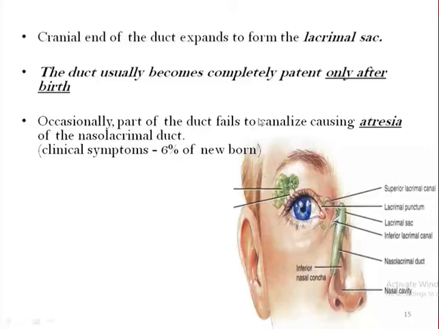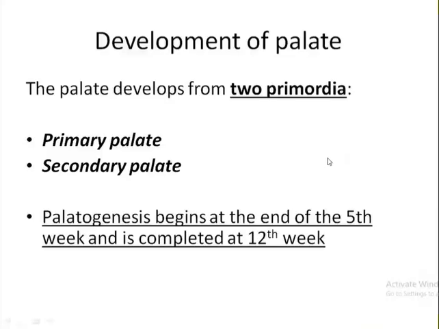Clear about the formation of nasolacrimal duct and face as well? Shall we go for the development of palate now? Just to revise, we should remember the five facial prominences, which are frontal nasal prominence, paired maxillary prominence, and paired mandibular prominence. Where they develop, how they develop, and what part of the primordia fuse with what structure, that you have to remember. And the final derivatives of the frontal process, maxillary process, and mandibular process are the things to remember within the facial development. So then let's go for the development of palate.